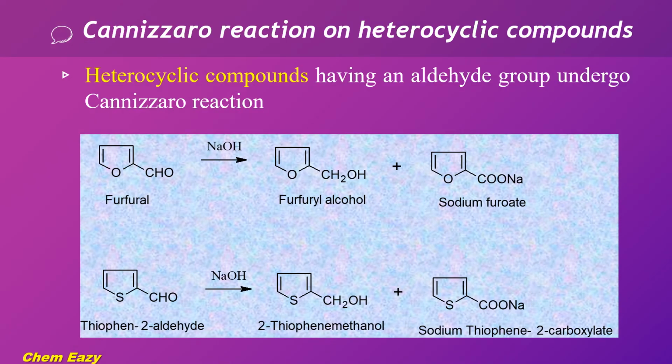These are examples for Cannizzaro reactions of heterocyclic compounds having an aldehyde group. For example, furfural, which is a furan containing aldehyde group in second position, undergoes Cannizzaro reaction and gives the corresponding alcohol, furfuryl alcohol, and a salt of an acid, sodium furoate. In another example, thiophene 2-aldehyde by Cannizzaro reaction produces 2-thiophene methanol and sodium thiophene 2-carboxylate.